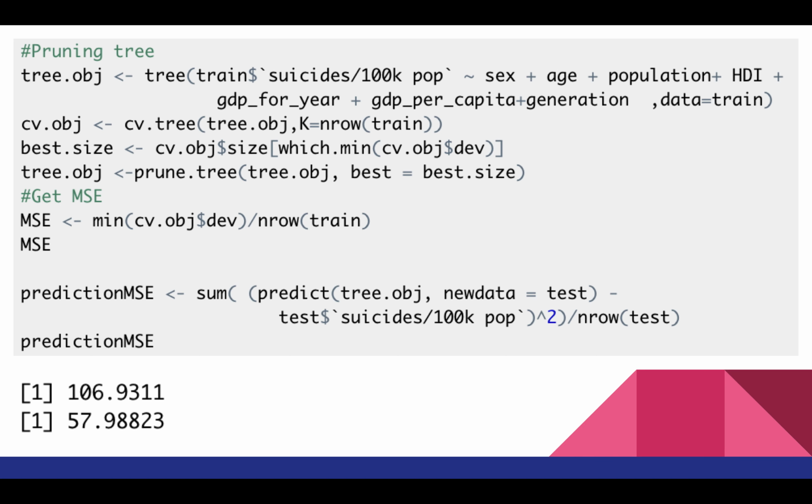So this is just a little bit of the code on how I'm creating my single tree, and how I'm pruning it to get the best tree, and then how I'm actually using it to get the mean squared error from the model, and from the prediction using the test set.